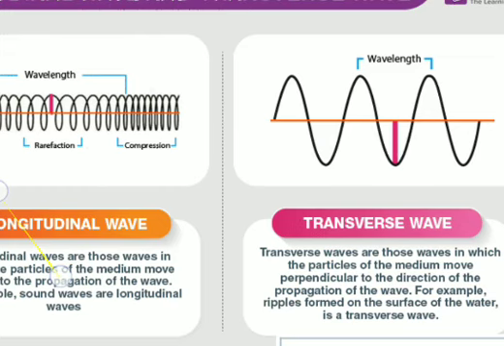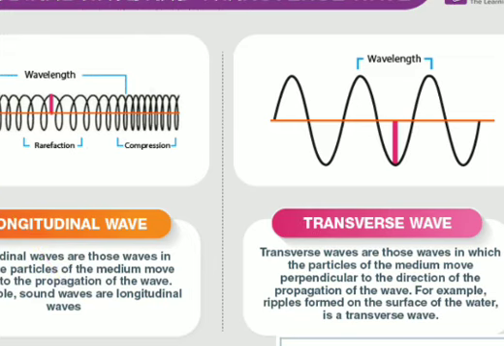But in which direction will the water wave be moving? The water wave will be moving along the surface of the water itself. So whatever ripples form will be moving in the upward direction, but the wave itself will be moving along the planar direction, which is perpendicular to this upward direction, along the surface of the water. So a wave in which the particles in a medium vibrate in a direction perpendicular to the direction of propagation of the wave is called a transverse wave.